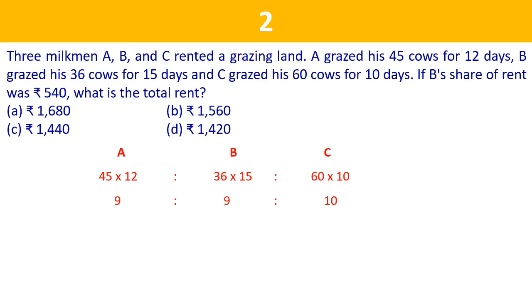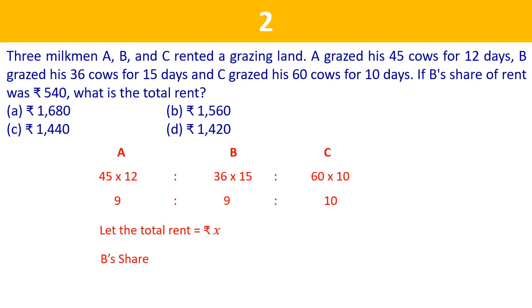It means the total rent will be divided into 28 parts, 9 plus 9 plus 10, which is equal to 28. Out of which B needs to bear a rent of 9/28th. Out of 28 parts, he has to pay the rent of 9 parts, which is equal to 540. So let us assume that the total rent which we need to find out is X. Now how much will B share? 9/28 of X, which is equal to 540 rupees.